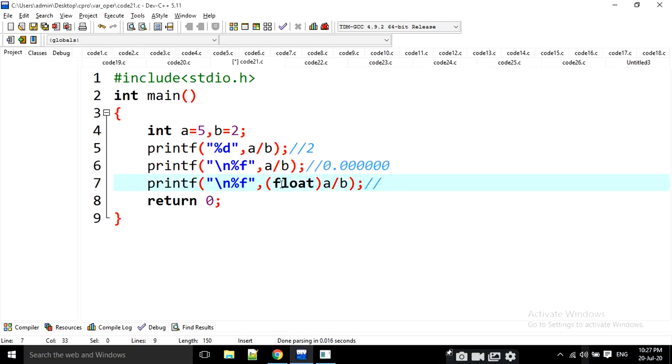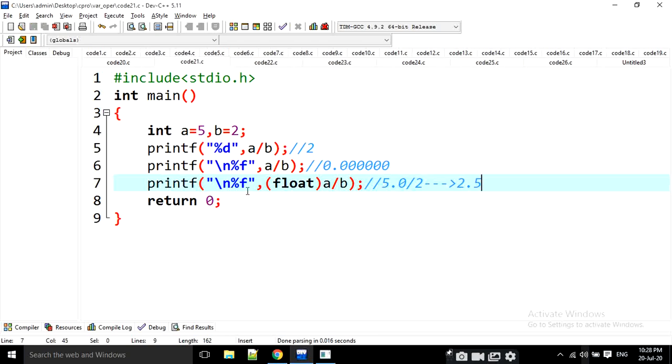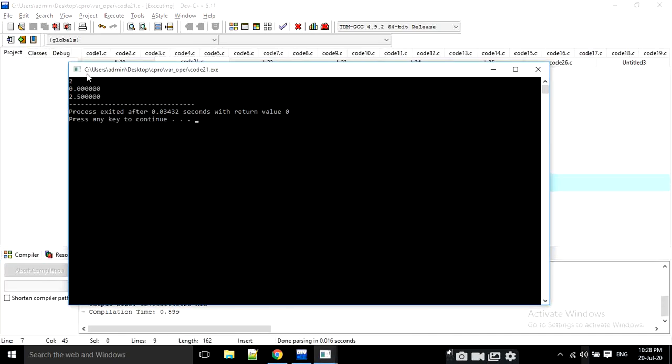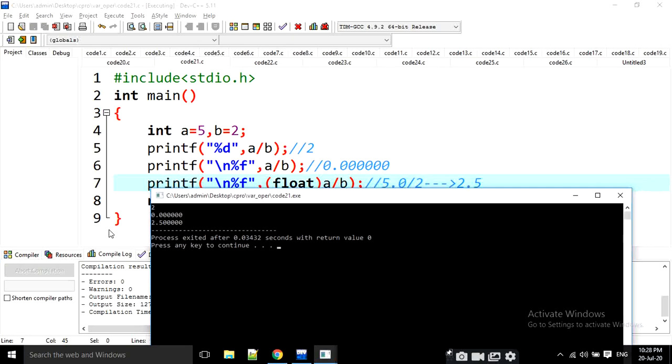And then I am going to convert, this is the typecasting here, I am going to convert one value as float. For example, 5 becomes 5.0 by 2. Now it is going to give the exact divisible value, for example, 2.5, something like this. It is going to be printed here like this. I am going to execute it. Just look here. It is 2.500000. It is going to maintain 6 decimal places every time. Okay.